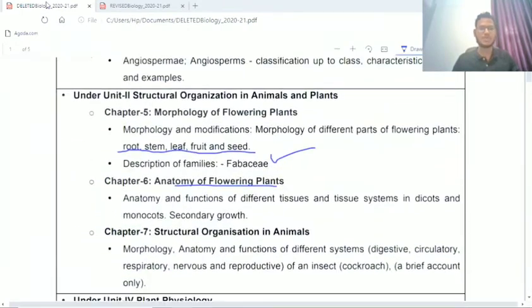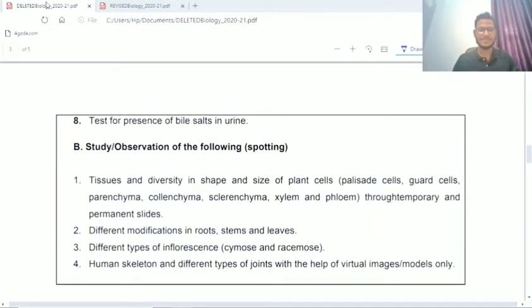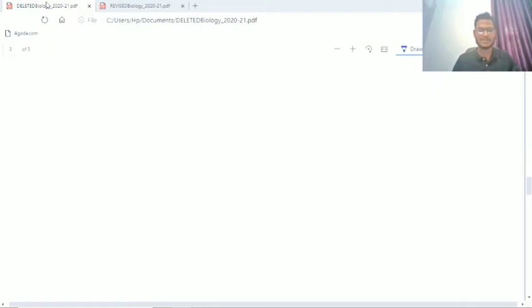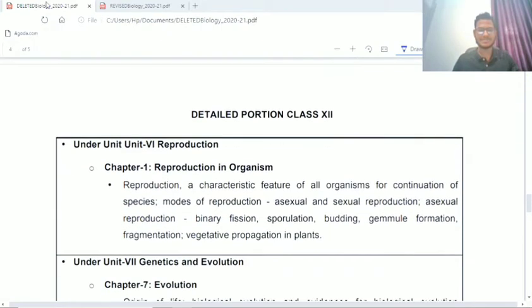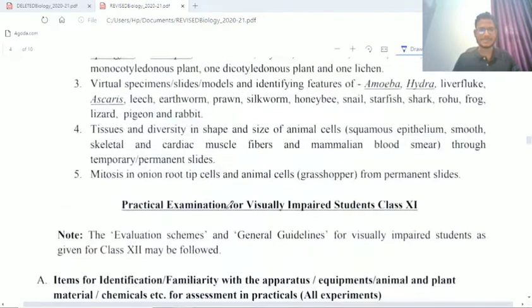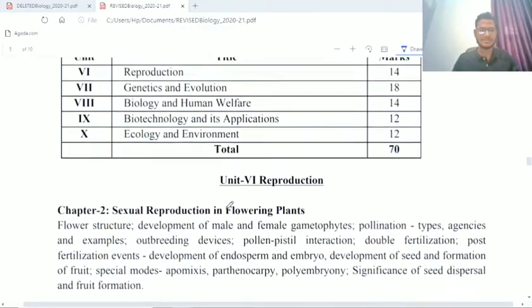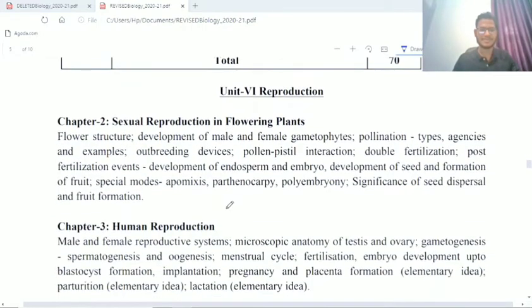So let's move on to the class 12 syllabus of biology. Here you can see the changes. My dear friends, in the class 12 syllabus, chapter 1 is no more there.